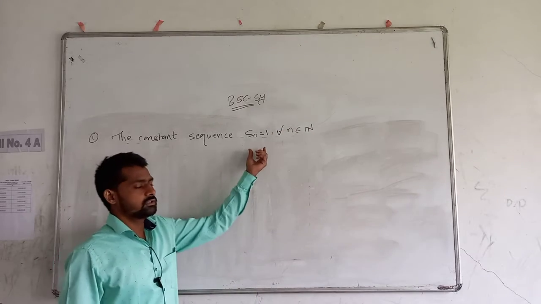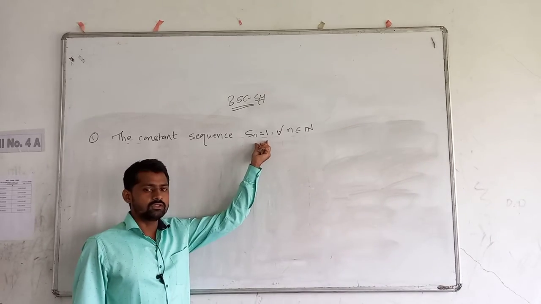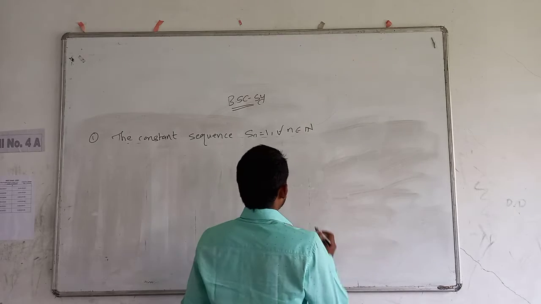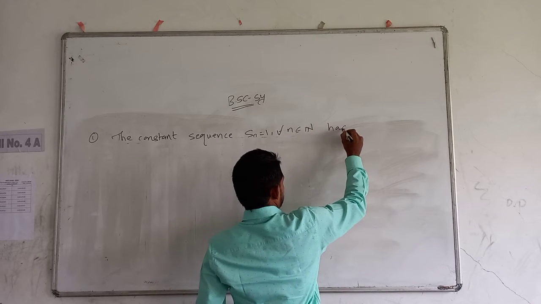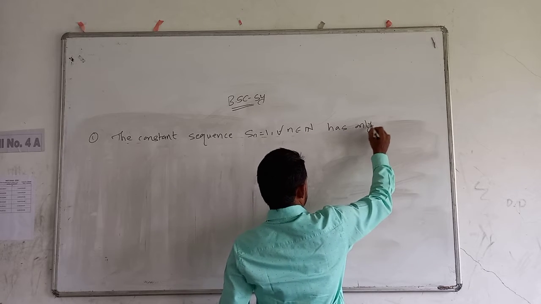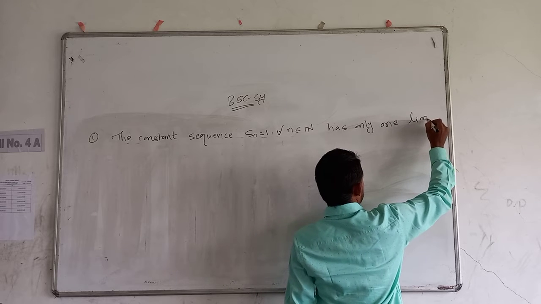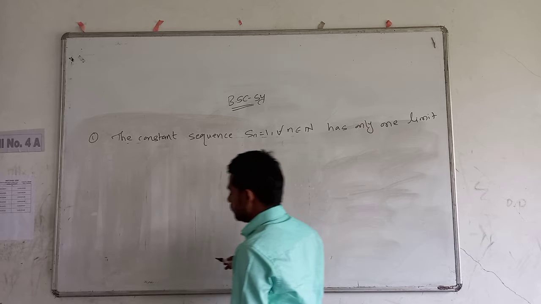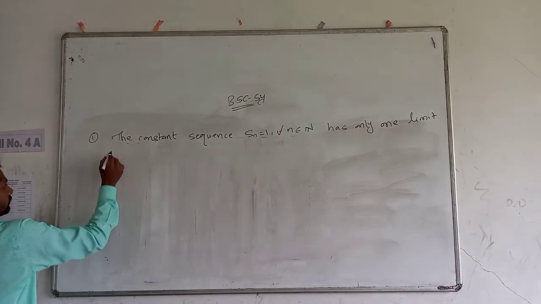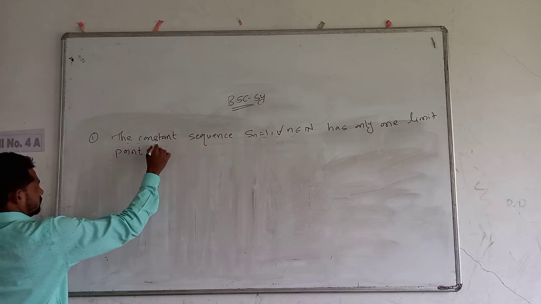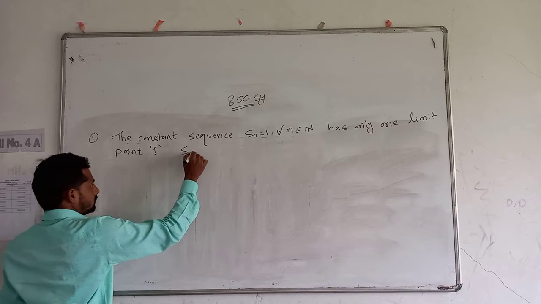This sequence is a constant sequence because every element of the sequence is 1, and it has only one limit point, which is 1.